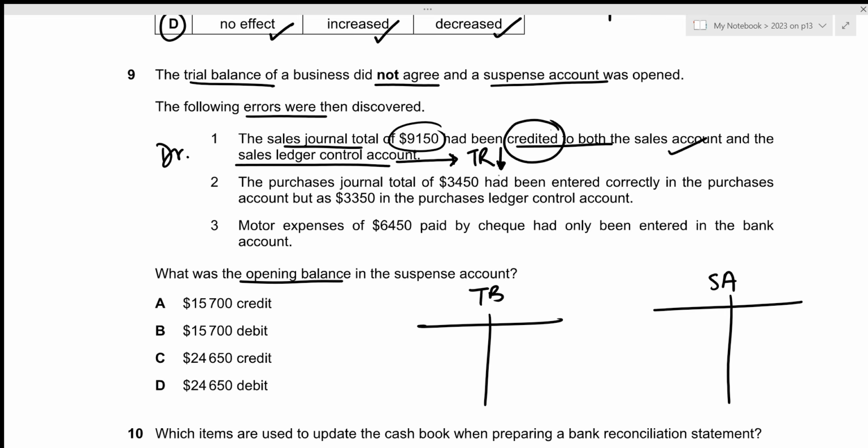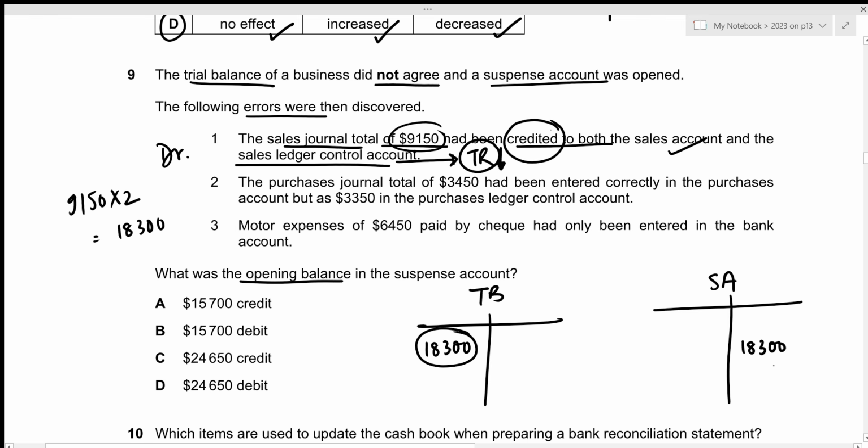Whenever we encounter errors where it has been entered on the opposite side, we need to enter the same amount on the correct side twice, once so that it gets cancelled out with the incorrect entry on the opposite side, and once so that it shows the correct balance on the correct side. That is why we need to include 9,150 twice on the correct side for trade receivables, and that would be on the debit side itself, right? So that would be 9,150 times 2, which results in 18,300, and the correct side would be the debit side. Now, the rectification of this error on the suspense account will go on the opposite side of that of the trial balance. So 18,300 will be recorded on the credit side within our suspense account.